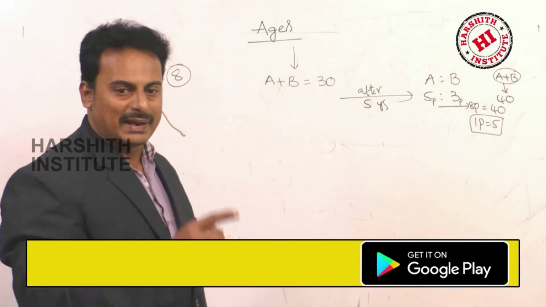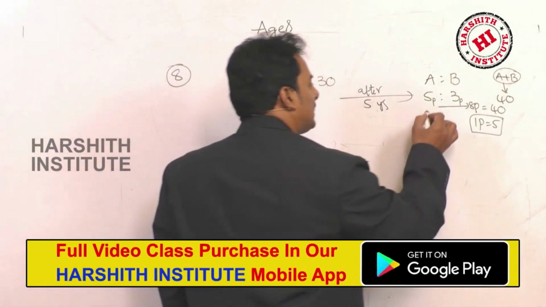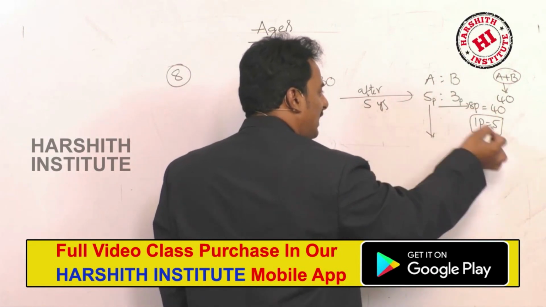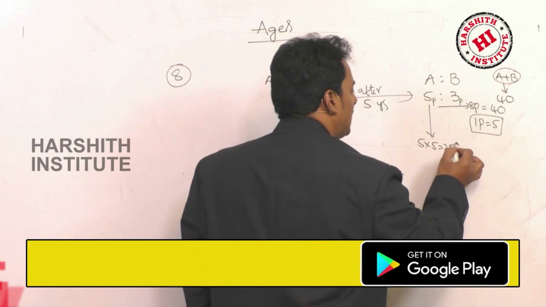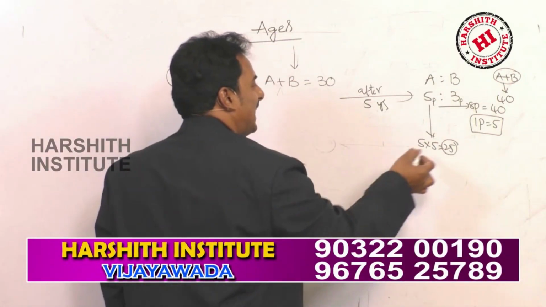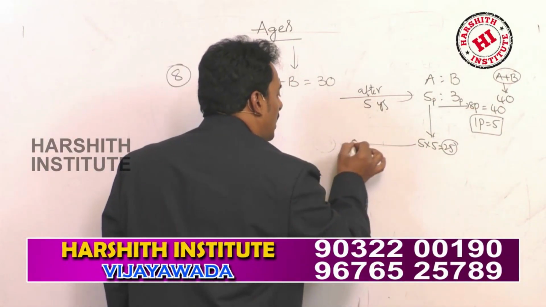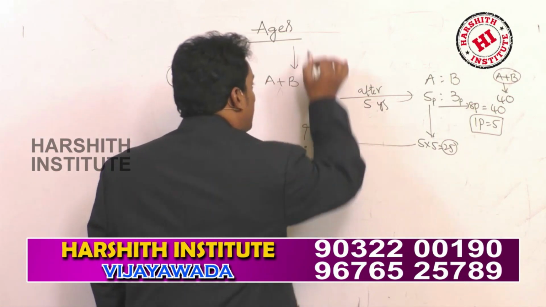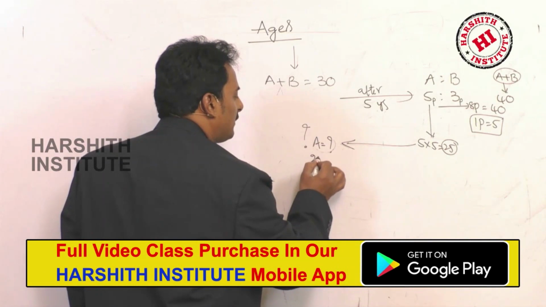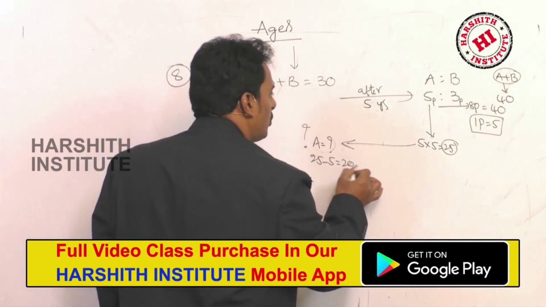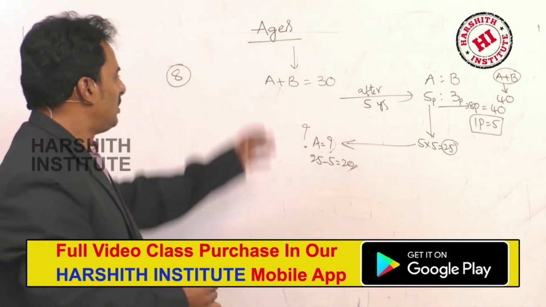So he is asking for the present age. What is the age after 5 years here? 5 parts means 5 fives are 25. This is A's age after 5 years. Now he is asking, at present, what is the age of A? So 25 minus 5, that is equal to 20.